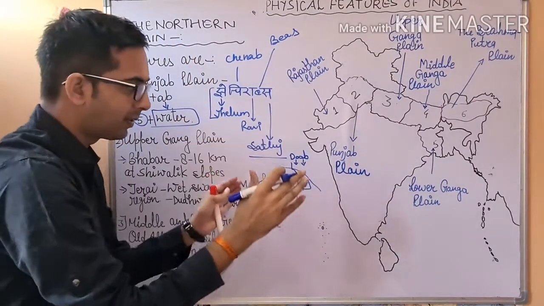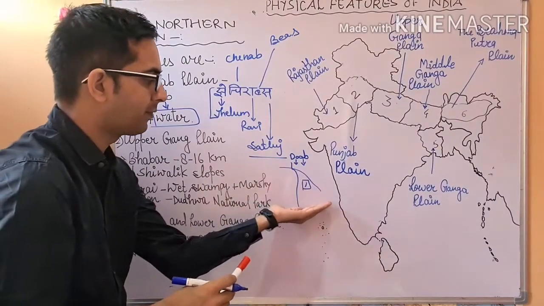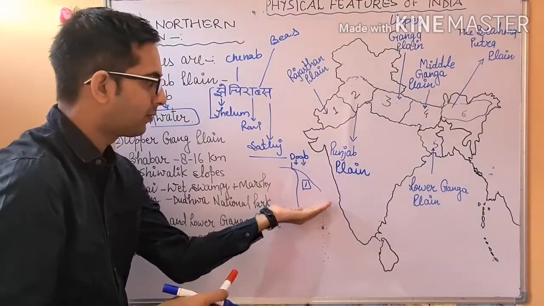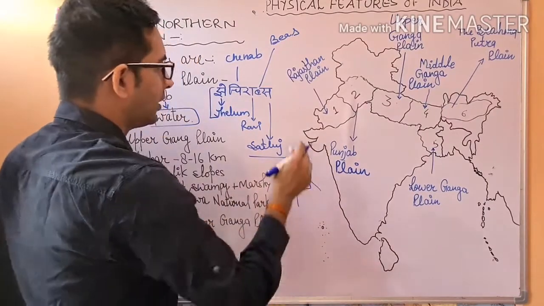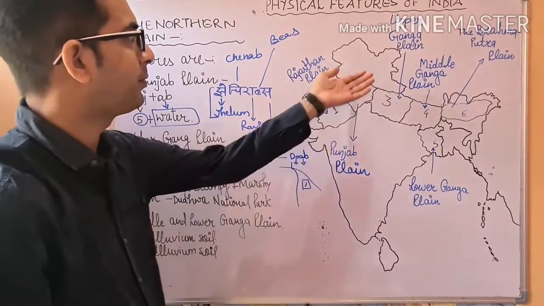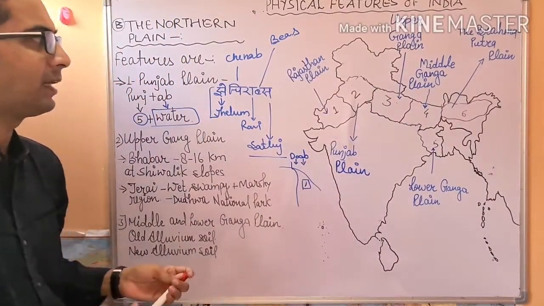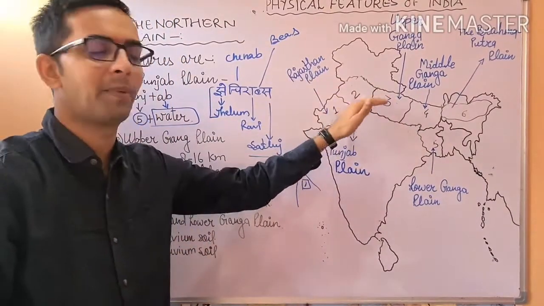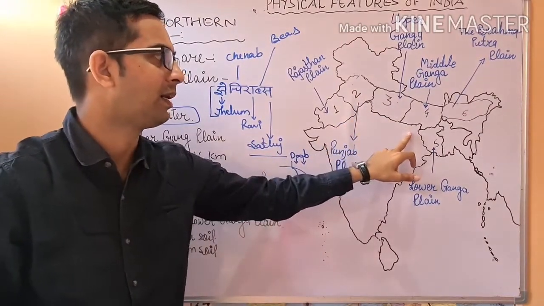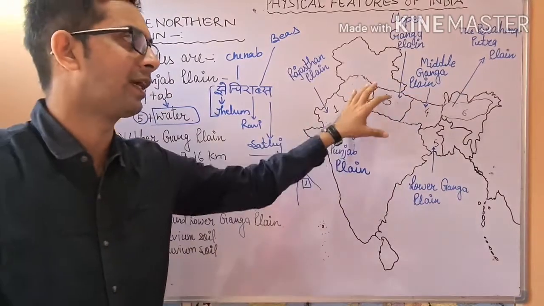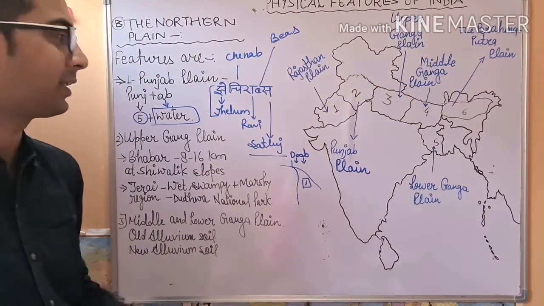It means that the region lying between two waters, or between two streams, is considered a doab. After that, when we move towards the Upper Ganga plain, its features are also formed with the help of the Ganga and its tributaries. Upper, Middle, and Lower Ganga plains have all been formed with the help of the Ganga and its tributary rivers.